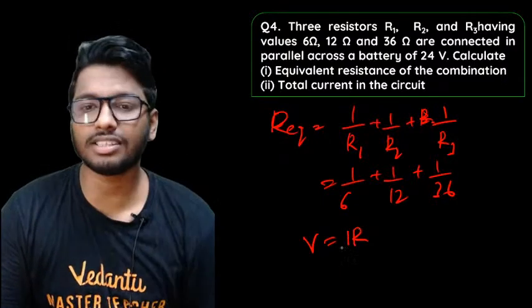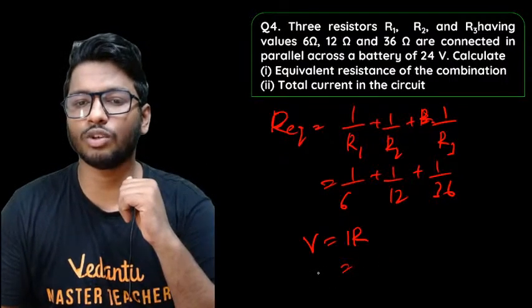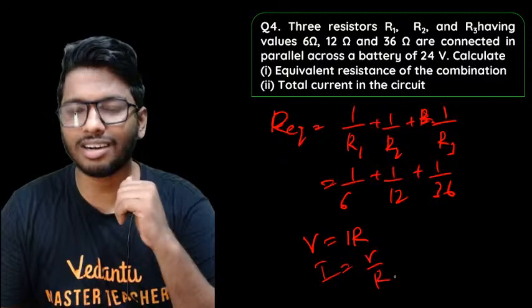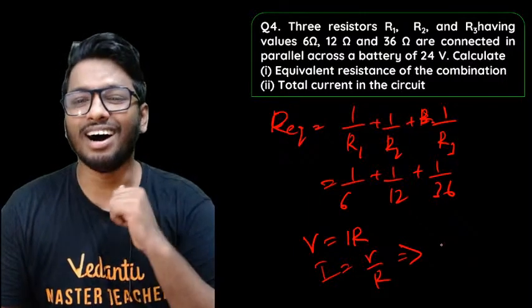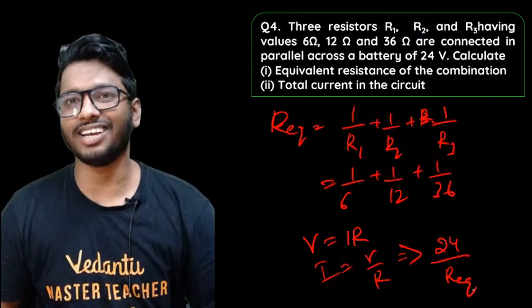So we know the resistance. Whatever is the R equivalent value, put that over there. To find out the current, I is equal to V by R. You're supposed to find out the current, no? So it will be 24 divided by R equivalent. You'll get the answer. Alright guys, sounds good?